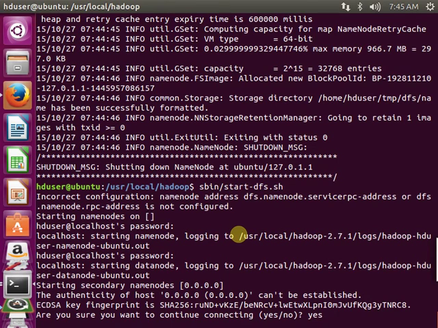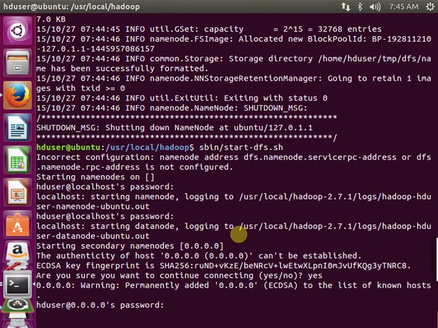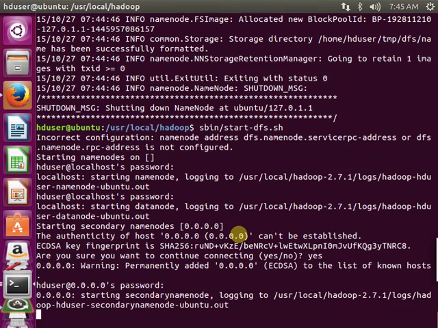Give yes. So you can see the secondary name node is starting. Give jps and see.